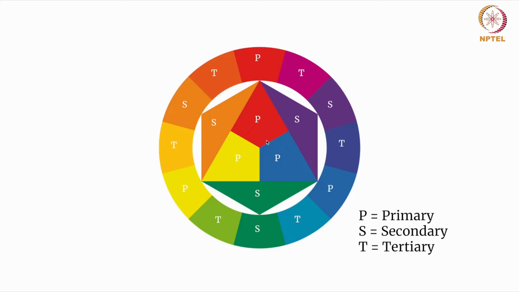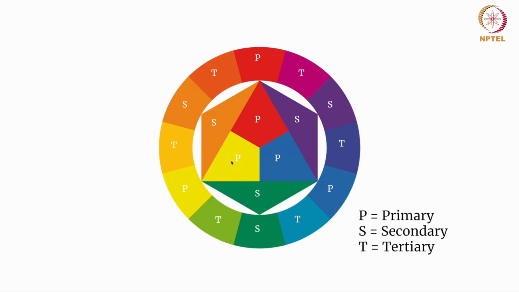There are three primary colors, and by mixing these three primary colors with each other, you will get three secondary colors. Now there are tertiary colors, which can be created by mixing a primary color with a secondary color, right? If you look at this color wheel, this is a secondary color. For example, if you mix green and blue, you get a color which is in between blue and green.